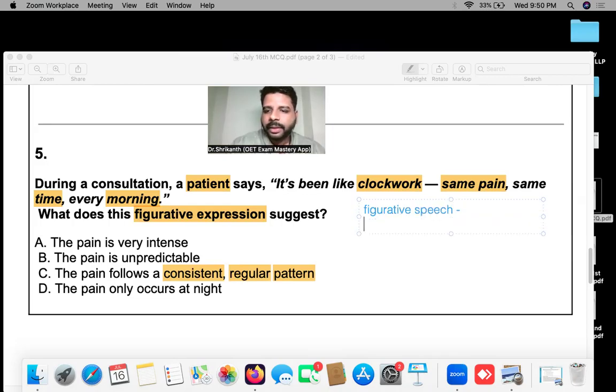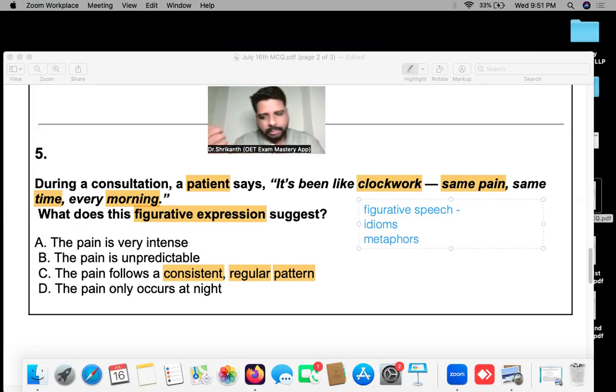Under figurative speech, you can expect idioms and metaphors. So just go to Google and type in what are figurative speeches, what are idioms and metaphors.